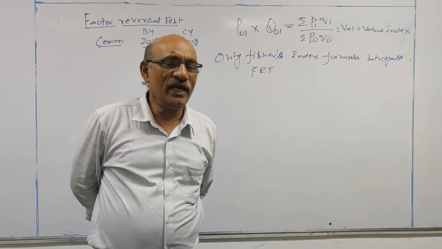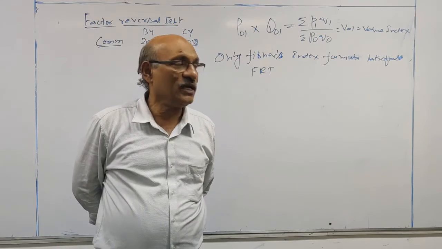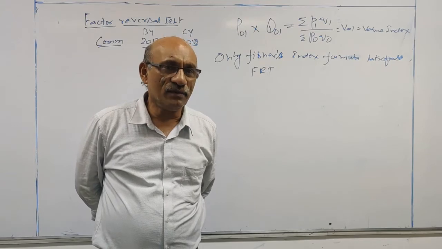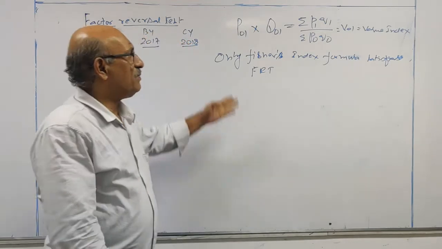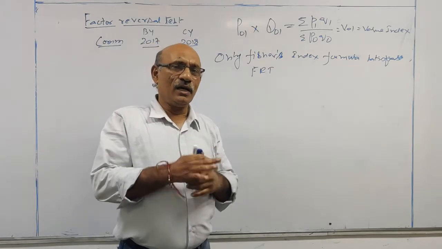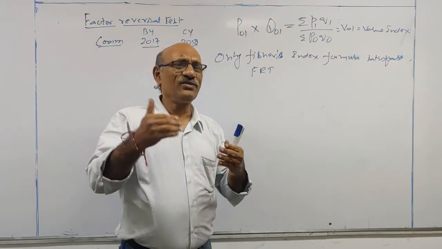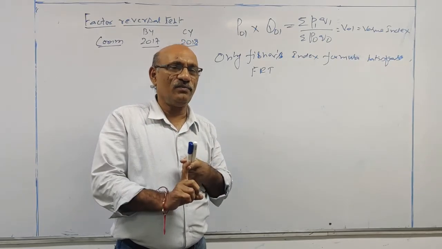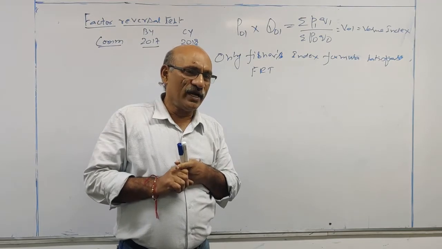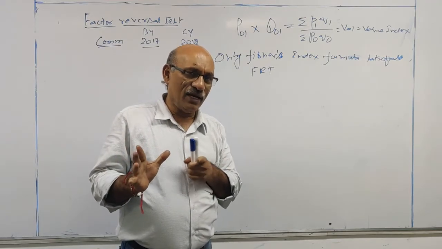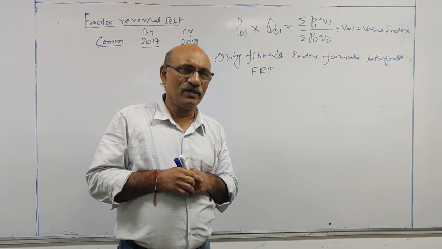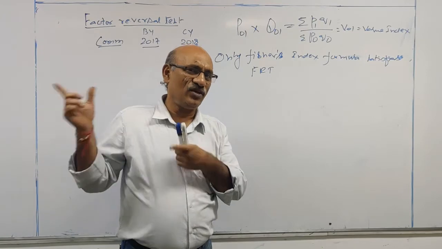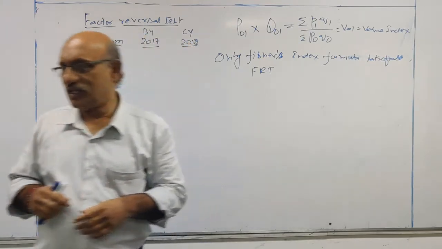Okay. Let me see a couple of problems which are left over. With that your index number chapter is over. Some theoretical questions left over, which are based on time reversal test and factor reversal test, are not solved by me. After giving this concept, you can also answer those. Any controversy, meaning your answer is not tallying with the ICA key given, then we have a discussion on that one. Whether you are right, or the way you are thinking is correct, or ICA is correct, that I'll tell you. Okay, let us see the questions we have here.